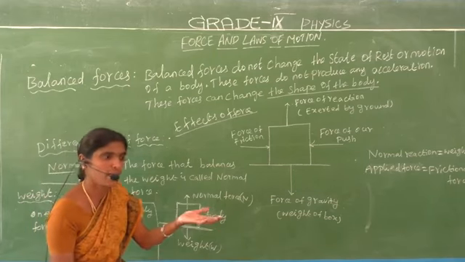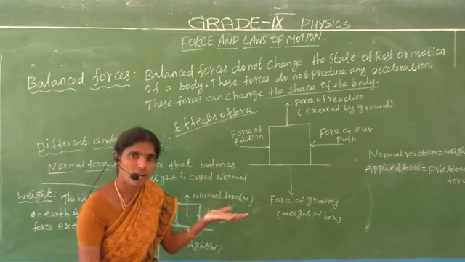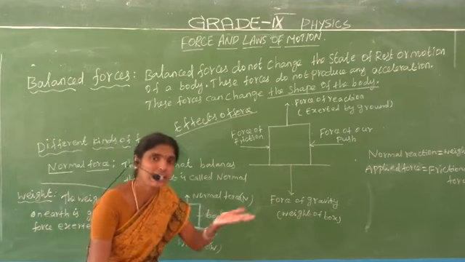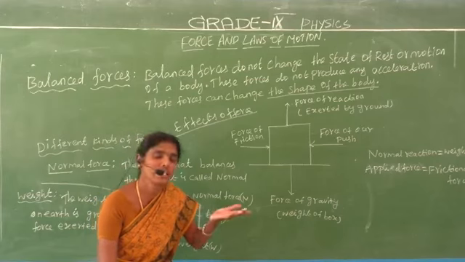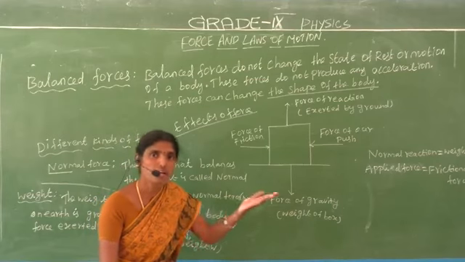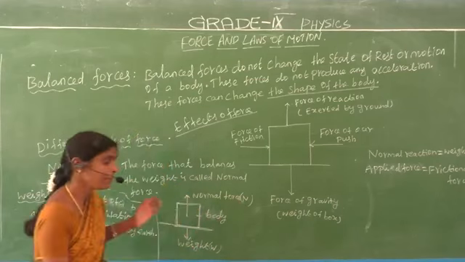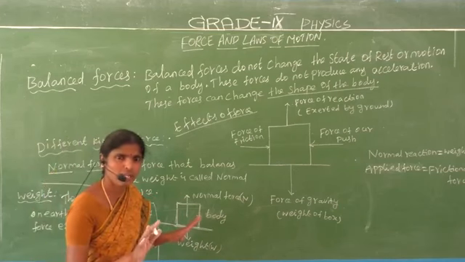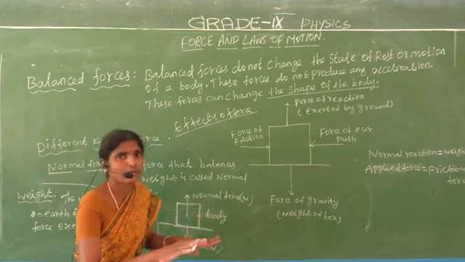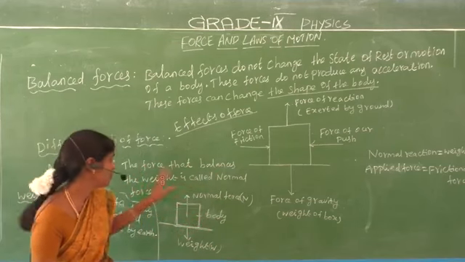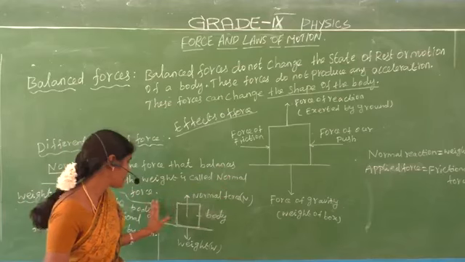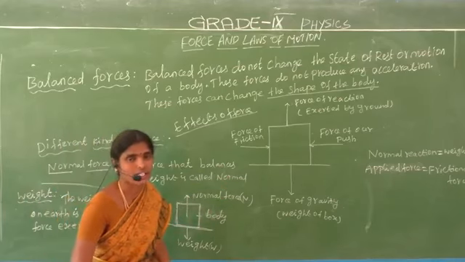Generally we keep a book on a table, right? Then what is the normal force? Balancing the weight, that is called the normal force. That is a normal reaction. Normal force or normal reaction. What is meant by normal reaction? That is balancing the weight. Are you understand? The force that balances the weight is called the normal force or normal reaction.